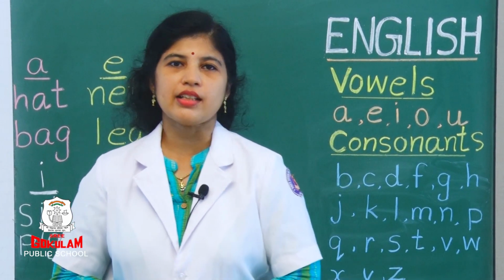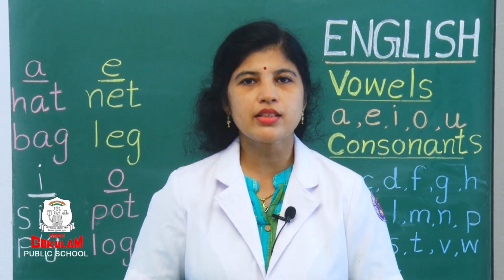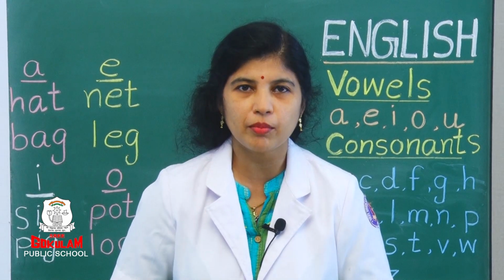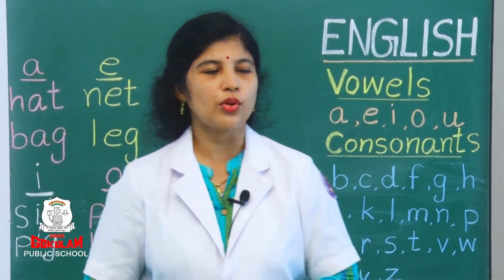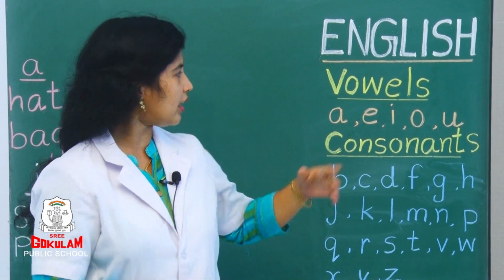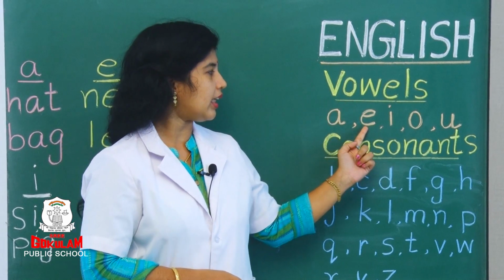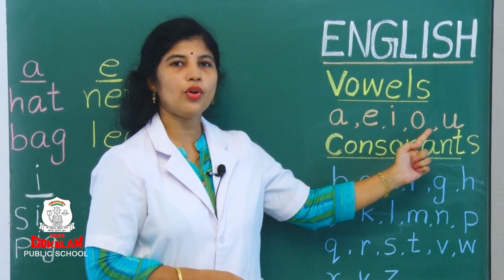Now, last class, what did we discuss, children? We learned about vowels and consonants. Do you remember? Yes? Very good. Let us recall all the vowels and consonants. See here, what all are the vowels? A, E, I, O, U.